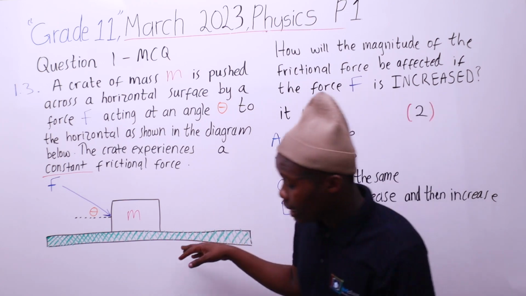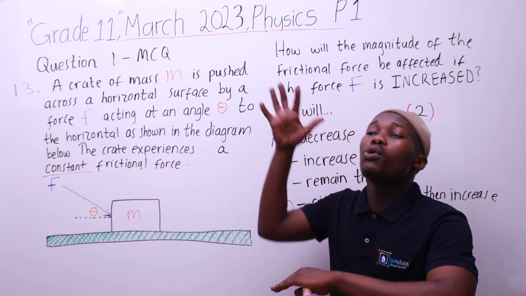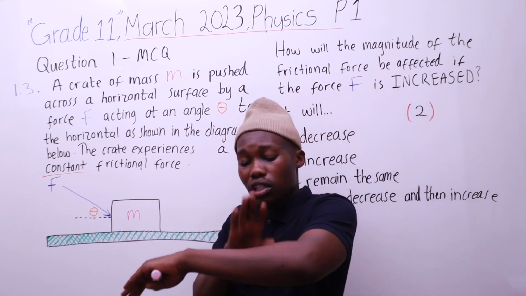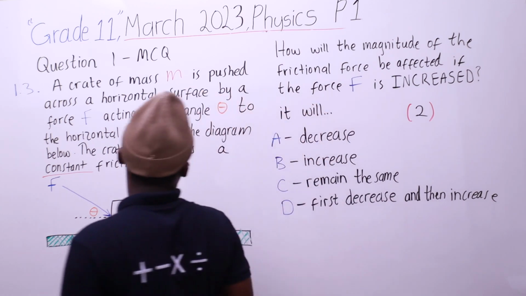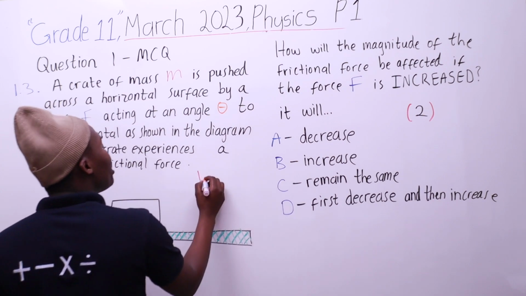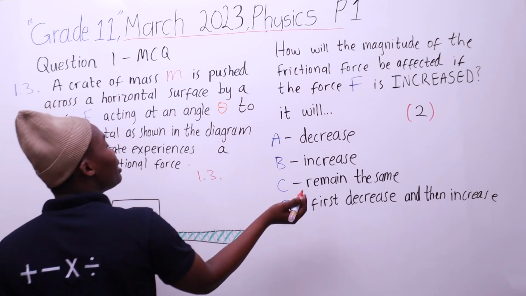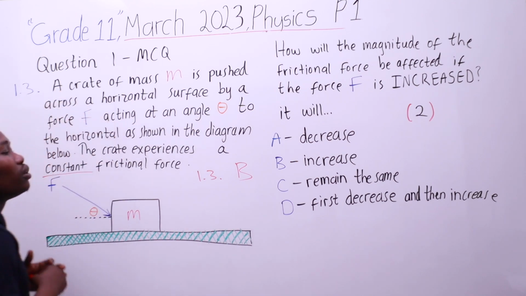So surface le, it might be rough, it might be smooth, but the more you push a certain object on a low surface, friction will always increase. Now, okay, our answer is B. So far, 1.3 kanje. So far, B as our answer, and we get 2 marks.